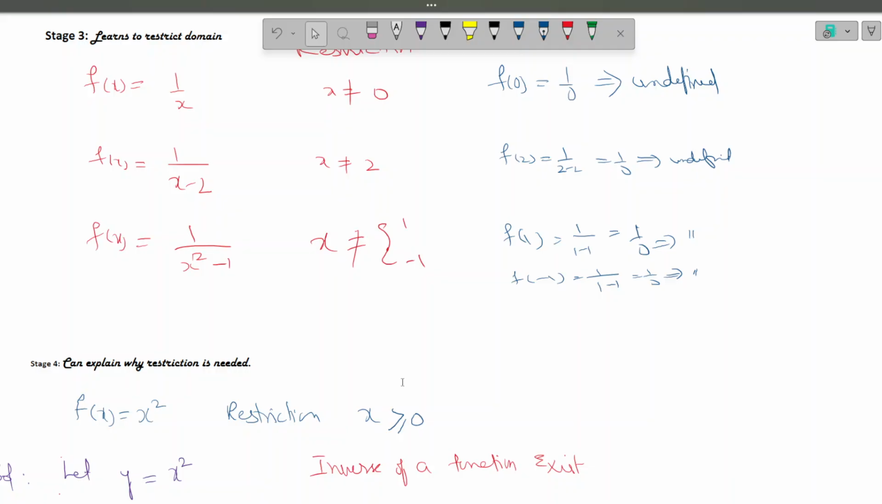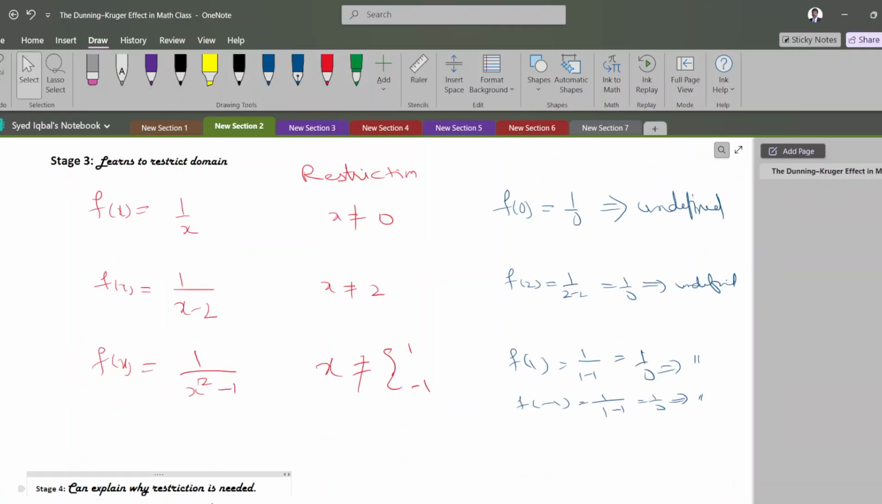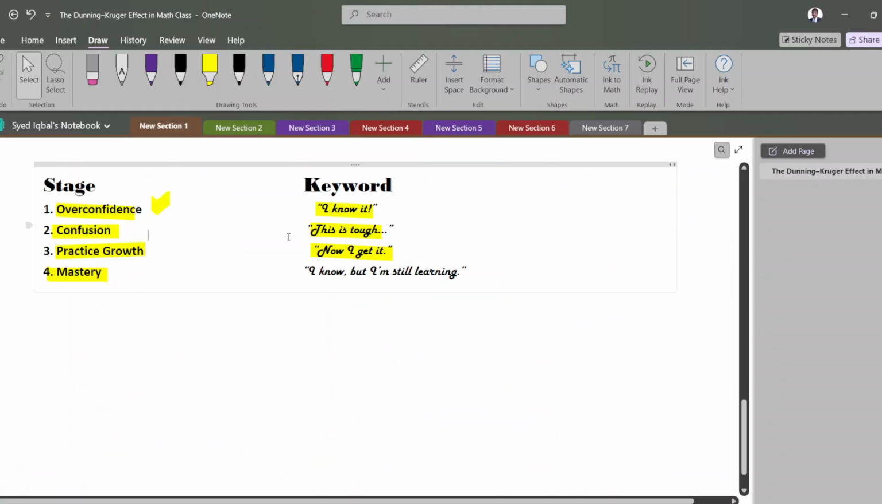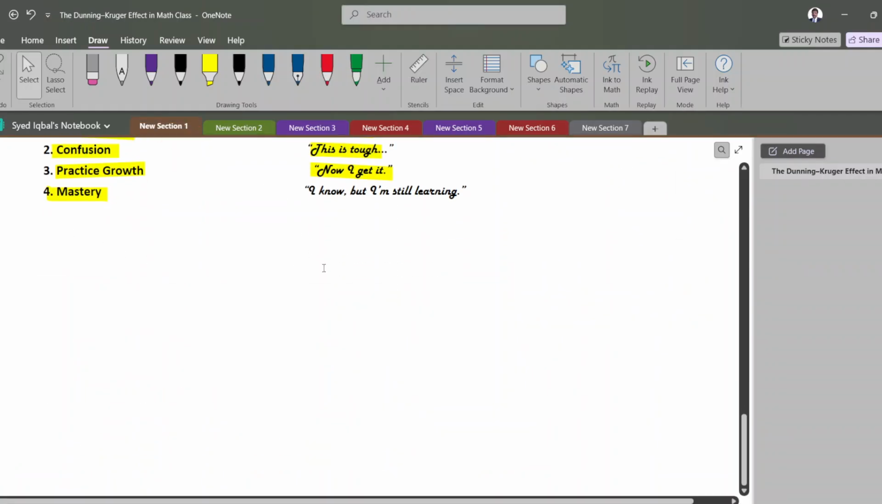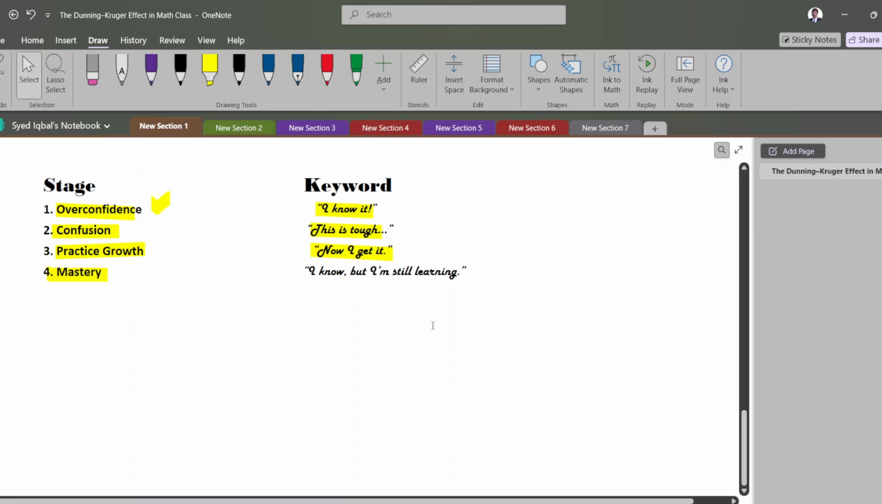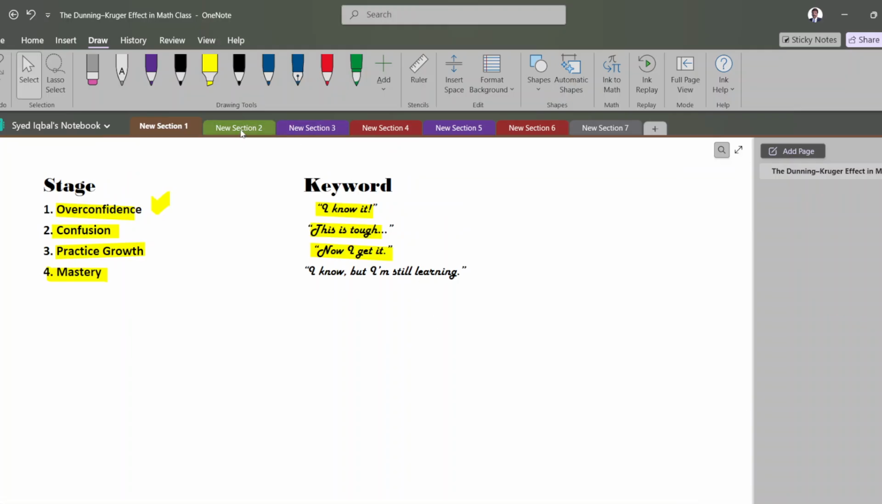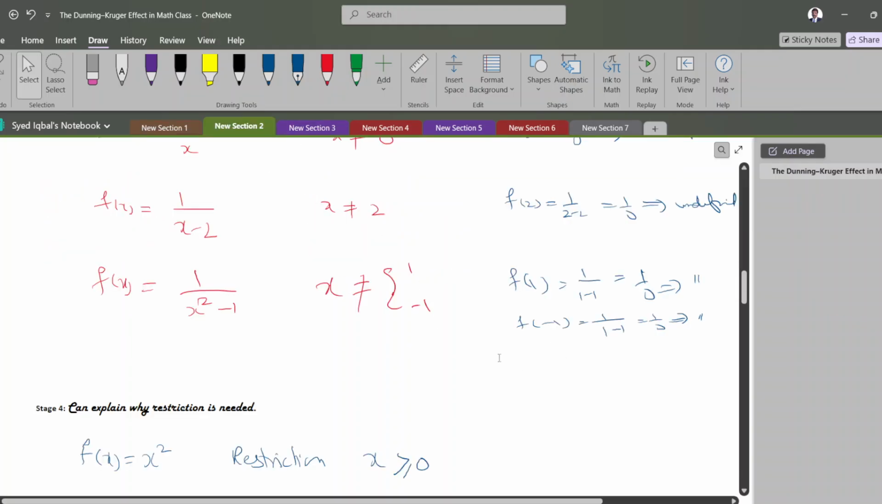Then comes the last phase, the mastery phase. Mastery. I know, but still learning. Nobody is perfect in this world, so we are still learning. As a teacher also, we are learning.